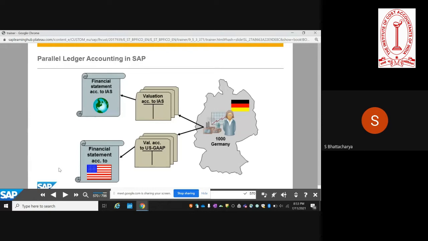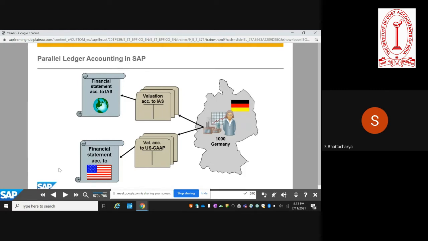Let us take an example of a company which is based out of Germany. They need to report predominantly based on international accounting standards, so that becomes their leading ledger. And then, assuming the German company also has a presence in the US, they will also need to report based on US GAAP.